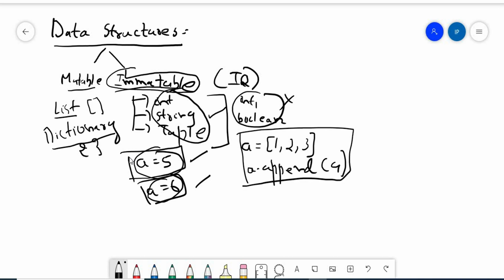How it works in practicals, we will see in the practical session. As of now you understand that mutable data is of two types, which are list and dictionary. Immutable data are of three types, int, string and tuple. On the whole, you must understand the data structures are divided into two types, mutable data structure and immutable data structure.